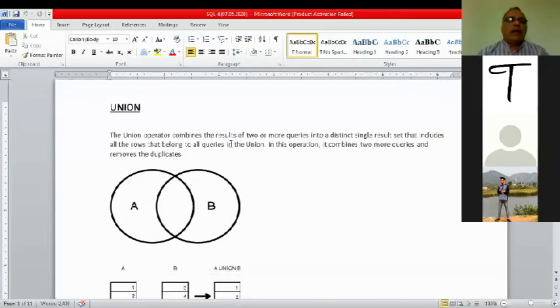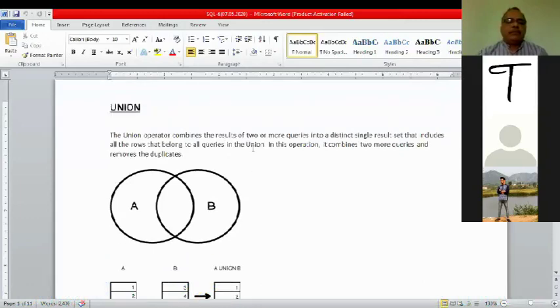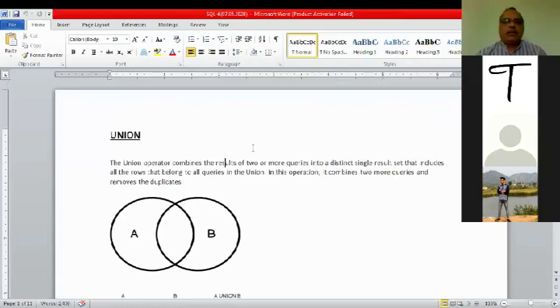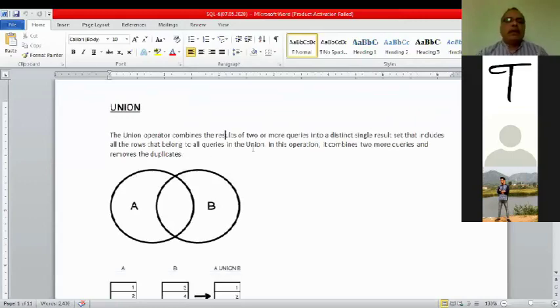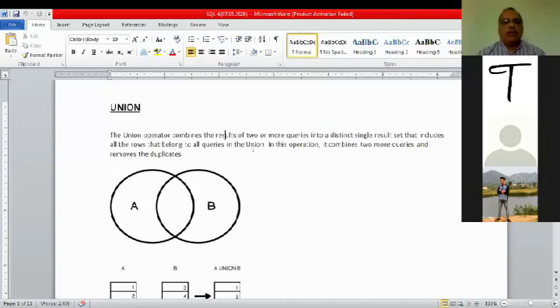So for them, I'll just take a small review on union. Yesterday we discussed this union topic specially for them, and for 12H it will be a revision. So what is a union? Union of two tables. There are two types of union. I will talk one by one. One is union distinct. Another is union all.